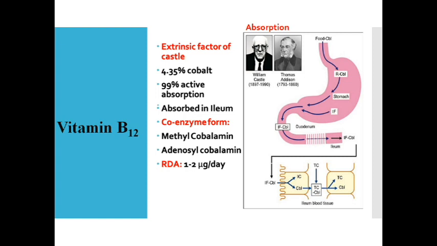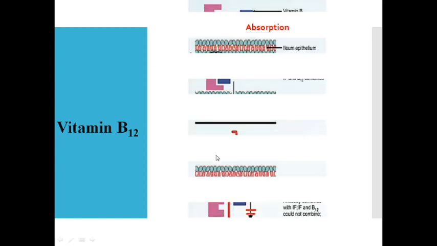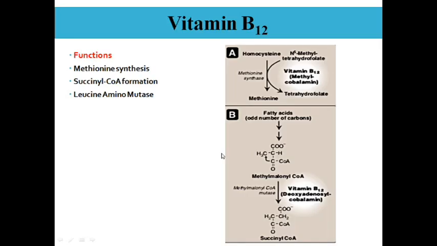You please read about that, but do remember that it requires something called intrinsic factor for its absorption, which is secreted by the parietal cells of the stomach. This intrinsic factor helps in the absorption of vitamin B12 in the ileum. Getting my point? The RDA is 1 to 2 micrograms per day. The two coenzyme forms are methylcobalamin and adenosylcobalamin, or ADO-B12. So this is about the absorption part, and now the main functions of vitamin B12.